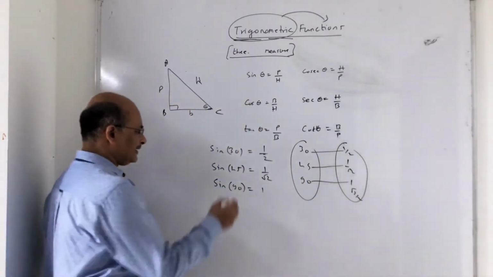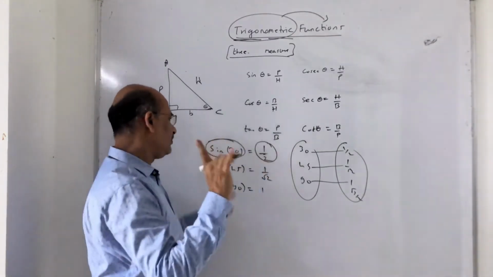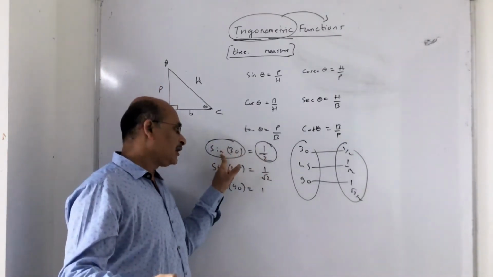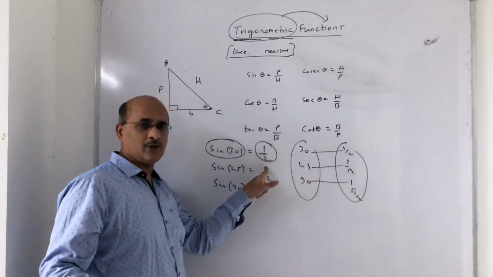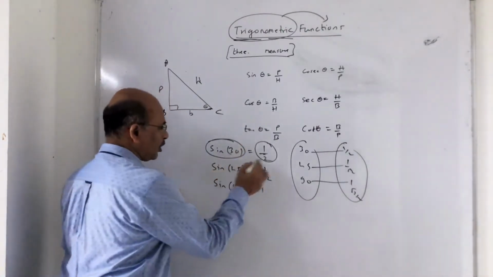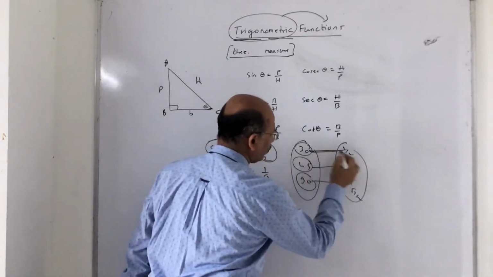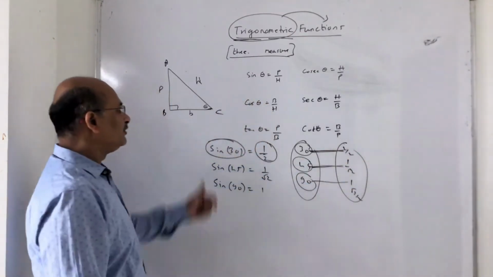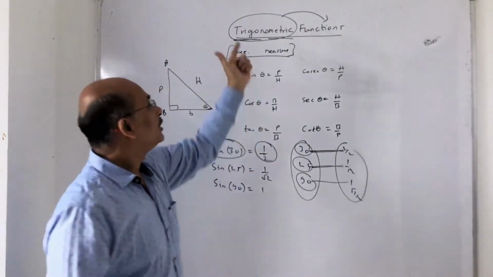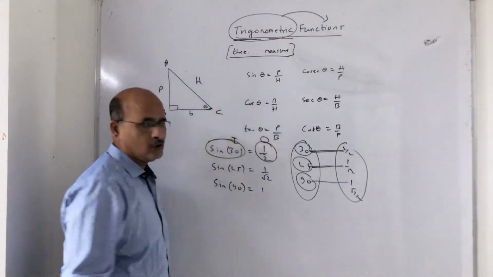So what you understand is sine 30 will have only one unique image. Sine 30 will not be 1 upon root 2 as well as 1 upon 2. Sine 30 will not be root 3 upon 2 and 1 by 2. Sine 30 will be only half. Sine 45 is only 1 by root 2. That means every angle has one and only one image. That's why this trigonometric ratio qualifies to be called a trigonometric function, because every input will give you only one output.